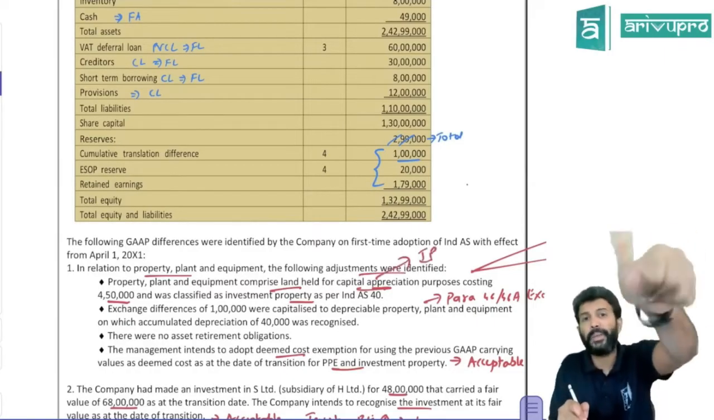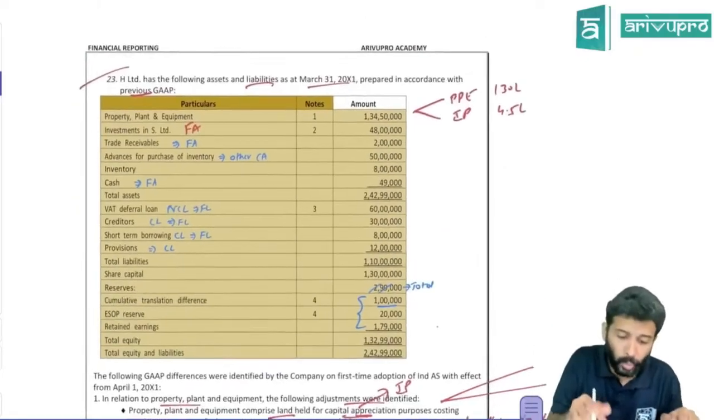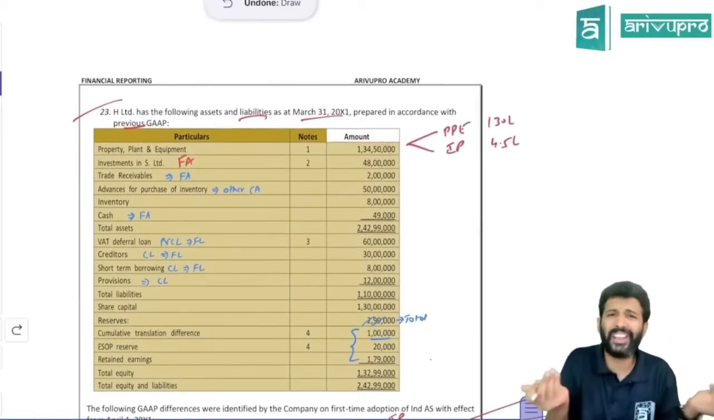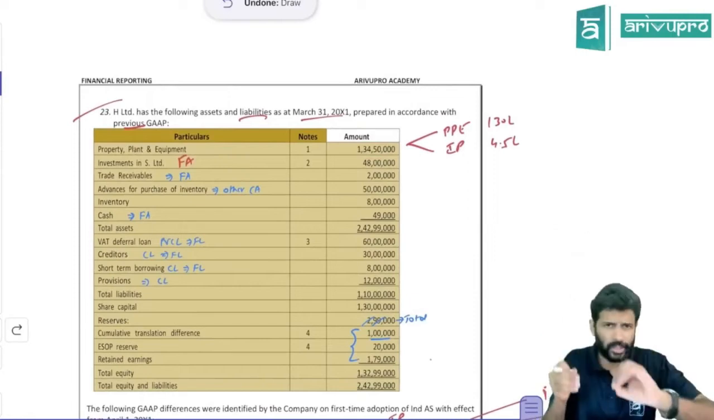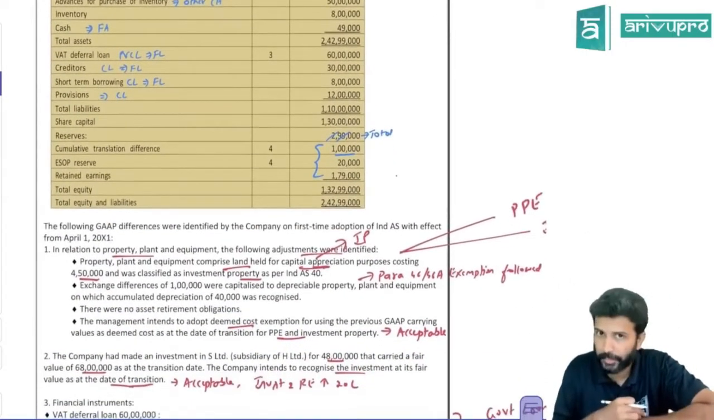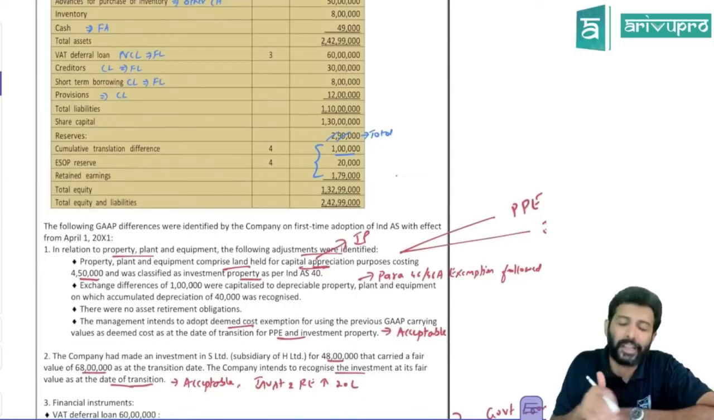Can you show PPE and investment property together? No. But what have they done? They have shown it together because in AS there was no separate classification for investment property, right? Here in IND AS we do have it. So investment property should be shown separately. You can't show the entire amount together.